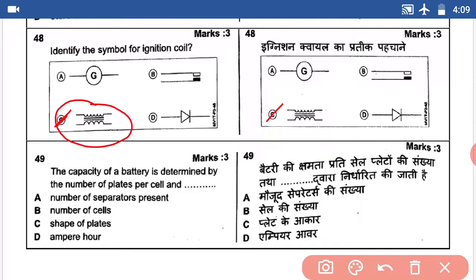Question number 49. The capacity of a battery is determined by the number of plates per cell and dash. Ampere hours. So answer D, ampere hours.